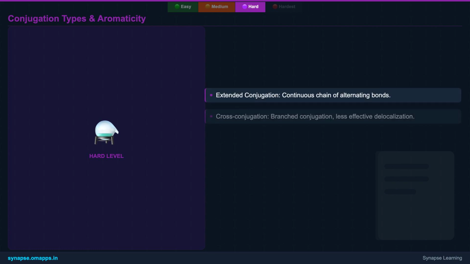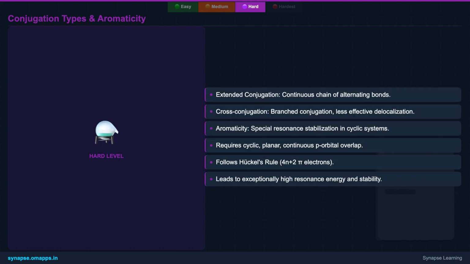Let's distinguish between extended and cross-conjugation. Extended conjugation involves a continuous, uninterrupted chain of alternating single and multiple bonds, allowing extensive electron delocalization.